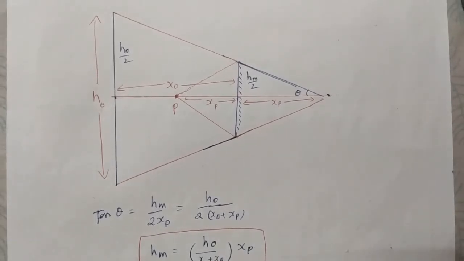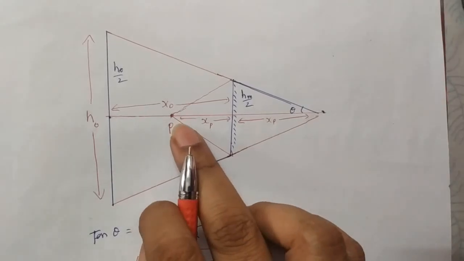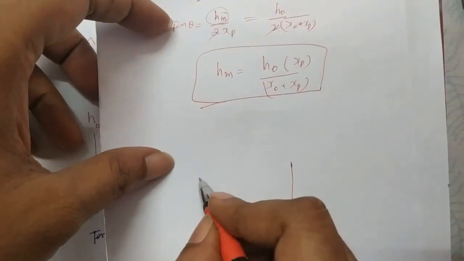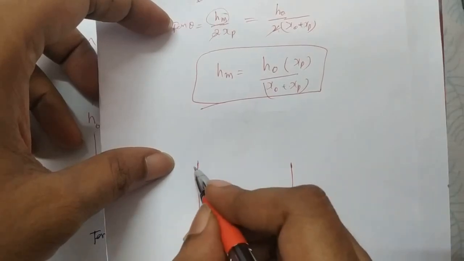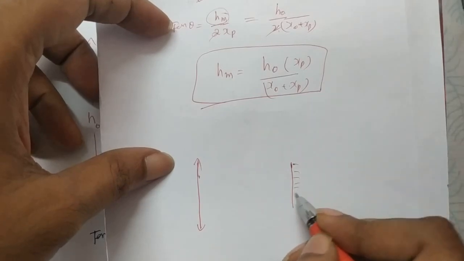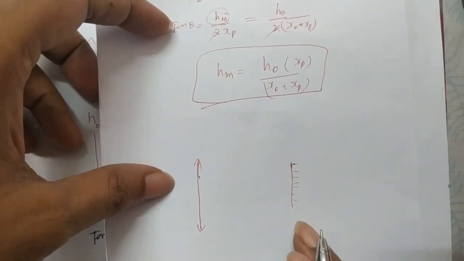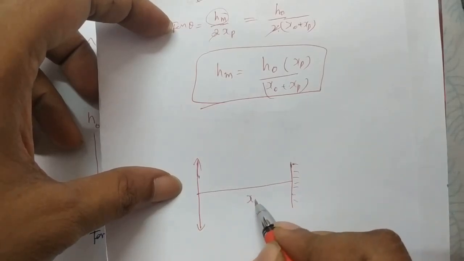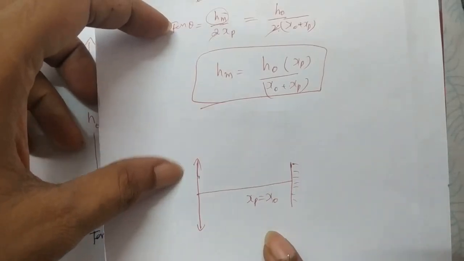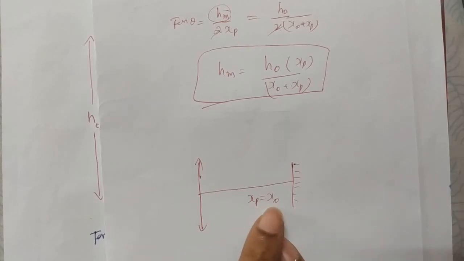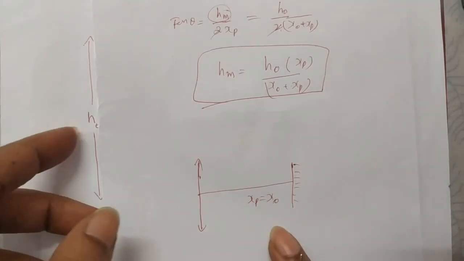Suppose in this case, a person wants to see only himself. So there is a mirror and the person stands somewhere here. He wants to see his whole image with the help of a mirror. What is the size of the mirror required? You know that the person distance xp and object distance xo both are the same. Why? Because the object is himself only. Object and observer both are the same only. So person distance and object distance both are same, that we can substitute in this equation.